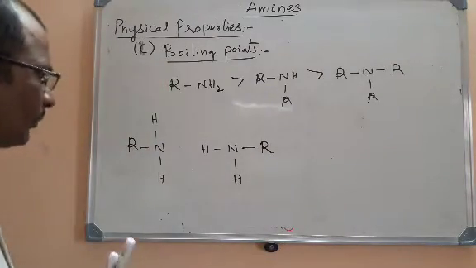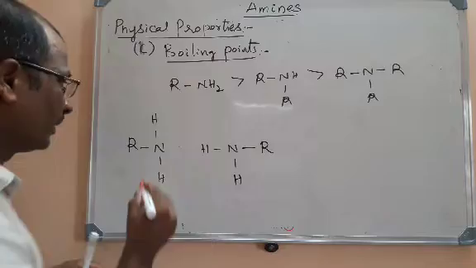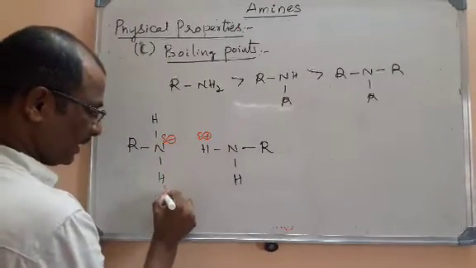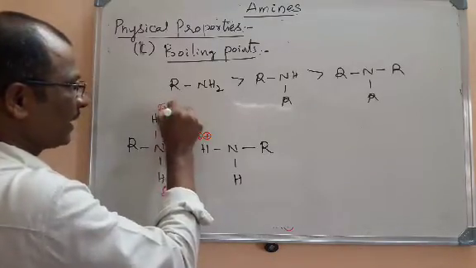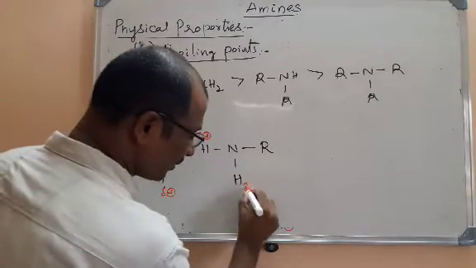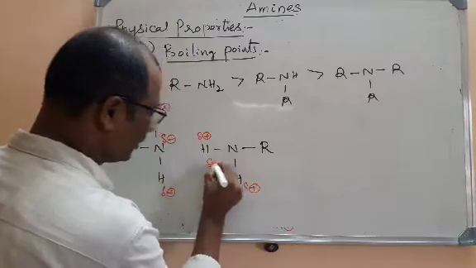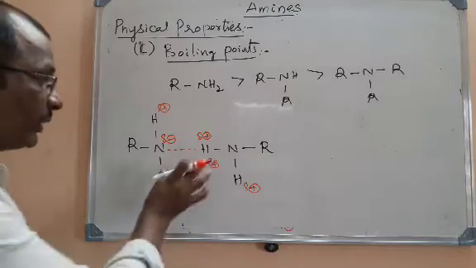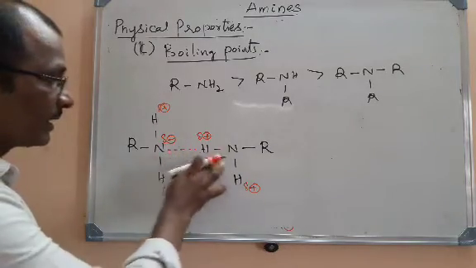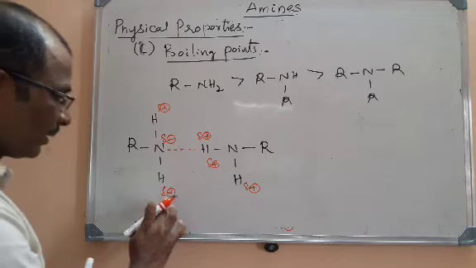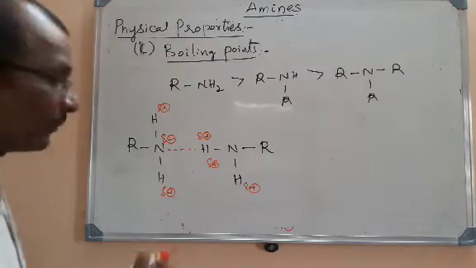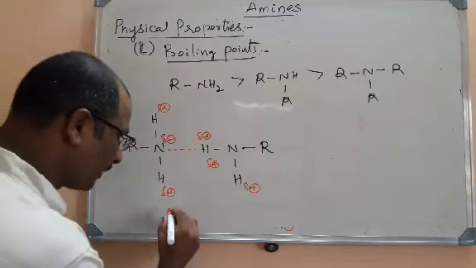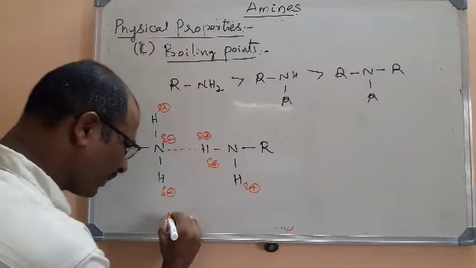Look here, this is a primary amine, this is a primary amine. Here you know that nitrogen has a slight negative charge, and the hydrogens will have a slight positive charge here, and here also the hydrogen is having a slight positive charge. Now there develops an intermolecular hydrogen bond. So if you take a primary amine, here there is an intermolecular hydrogen bond. Now this hydrogen can also form intermolecular bonding with another primary amine. For example, here I am taking another primary amine.